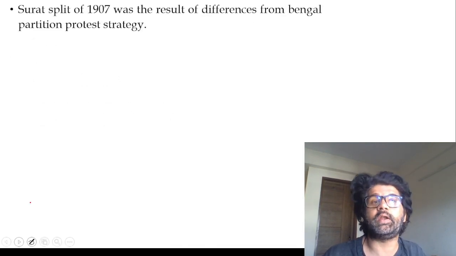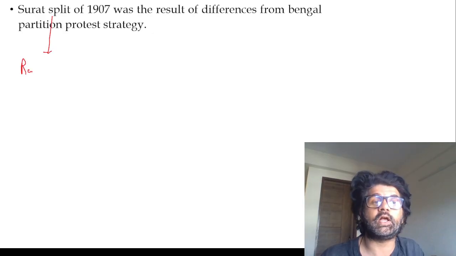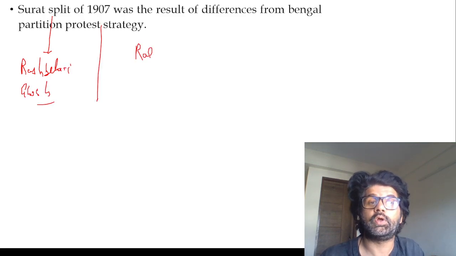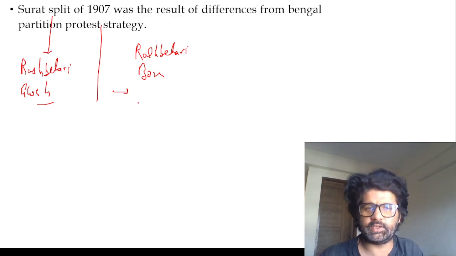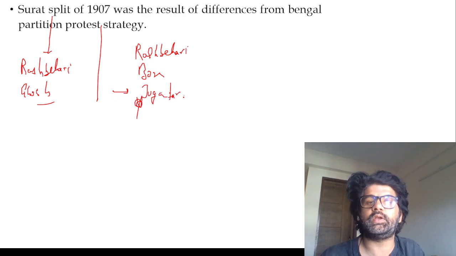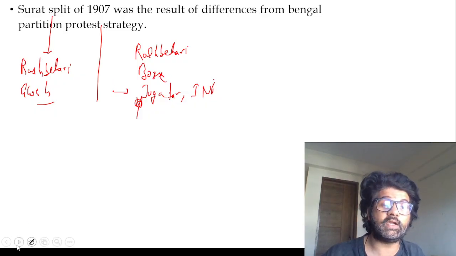Surat split happened. And remember, who was the Congress president? Rash Behari Ghosh. It's not Bose. There's another person, Rash Behari Bose. And this Rash Behari Bose, he was associated with, I think, Jugantar, Anushilan Samiti. He was associated with the Indian National Army, INA, before Subhash Chandra Bose took over. So Ghosh and Bose, they are two different personalities. Don't get confused with them.